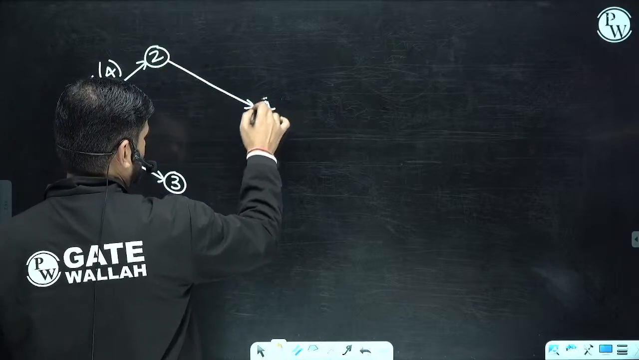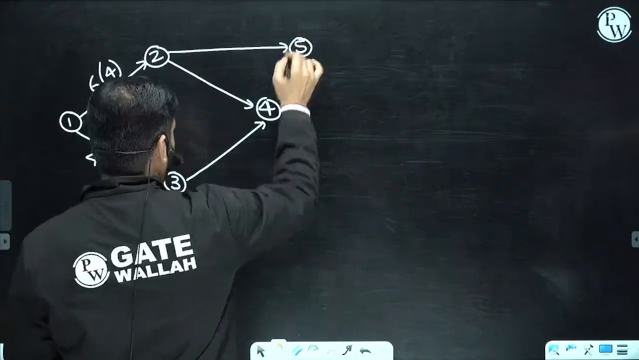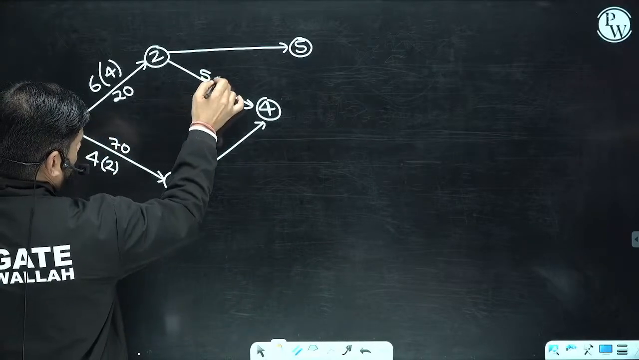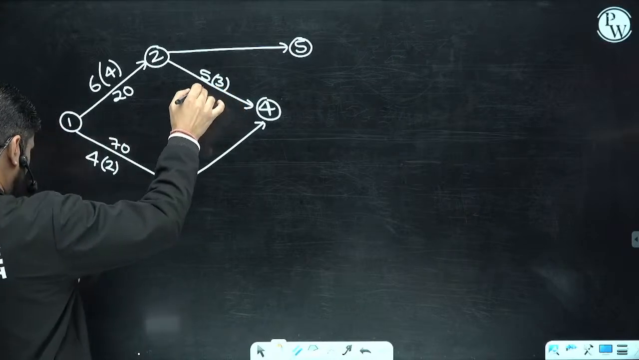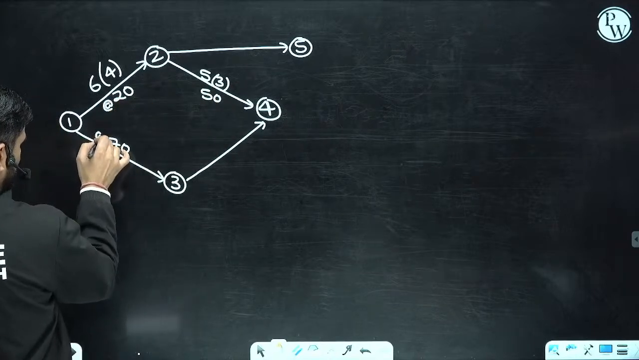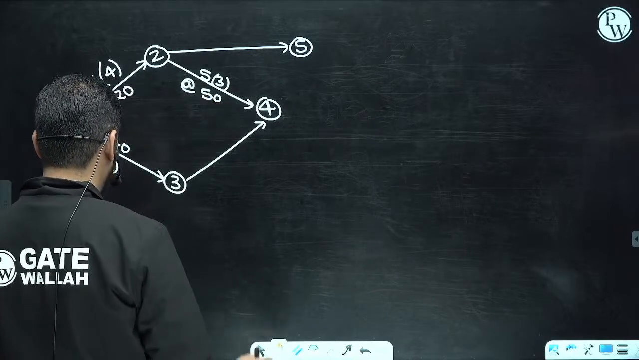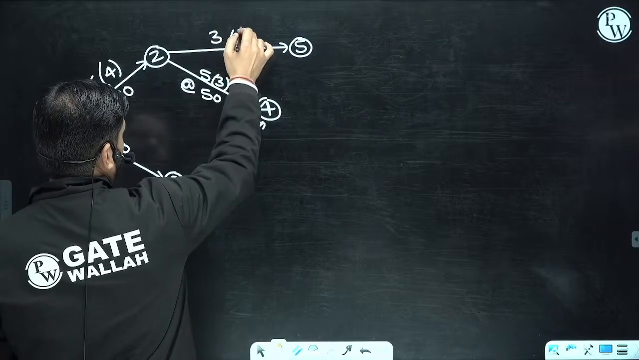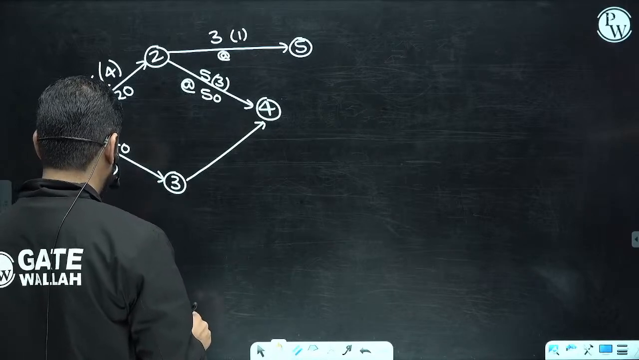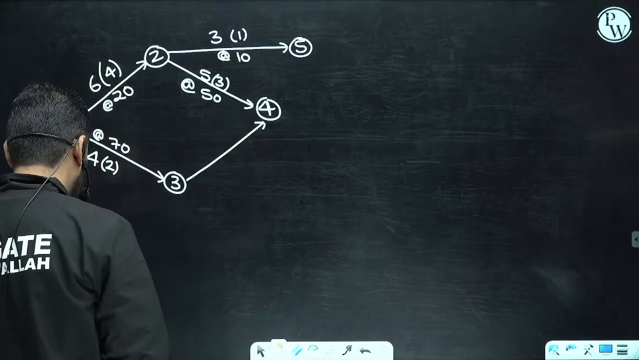2 to 4, 3 to 4, and 2 to 5. So 2 to 4 is 5 days. Minimum 3 days are required. This is the minimum time after crashing, and the cost slope is 50 rupees. Then 2 to 5 is 3 and the minimum time is 1, and this is 10 rupees.